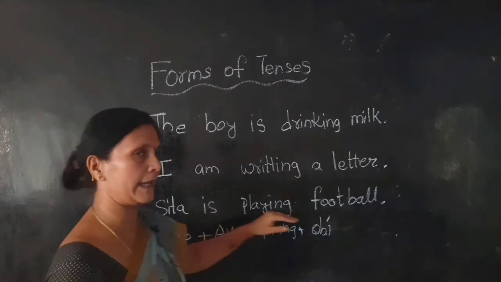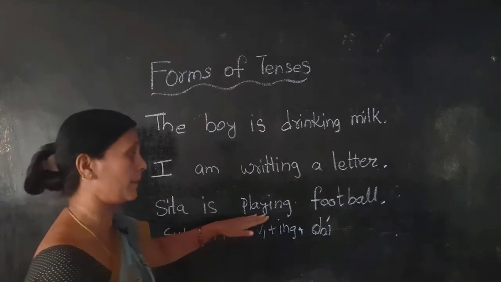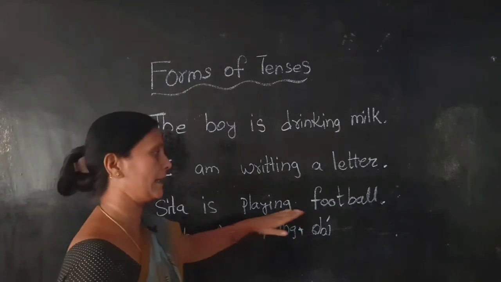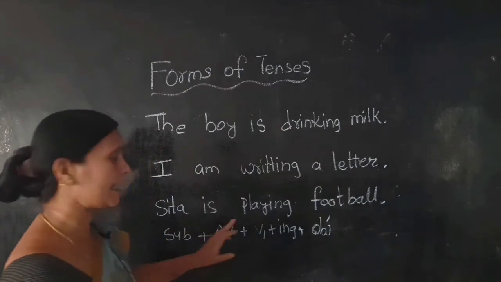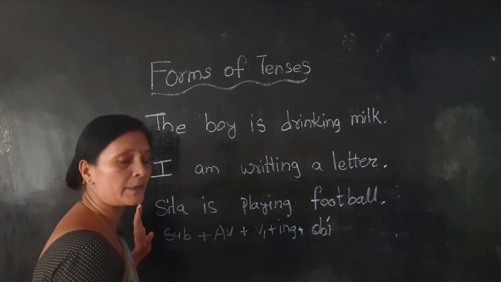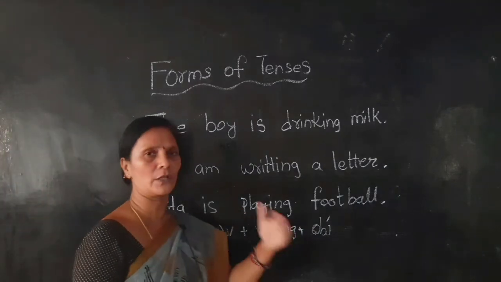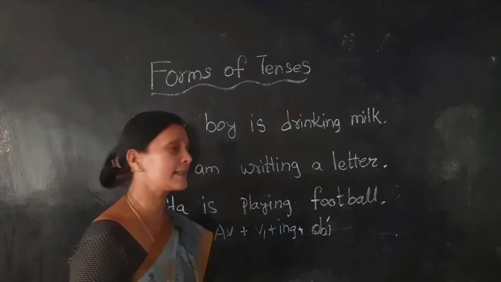Sita is playing football. Is is the auxiliary verb here. Play plus ing, playing, football. So Sita is playing football. These three sentences are in present continuous tense. So many verbs you are using to make a sentence.